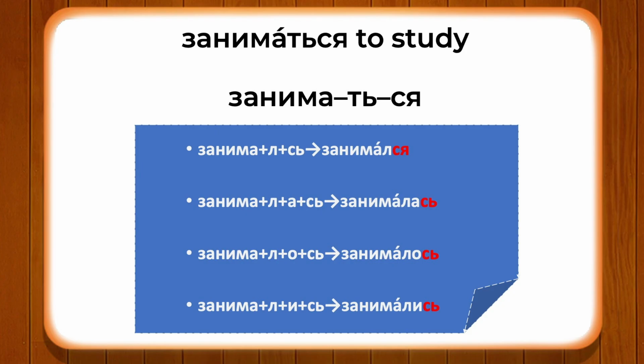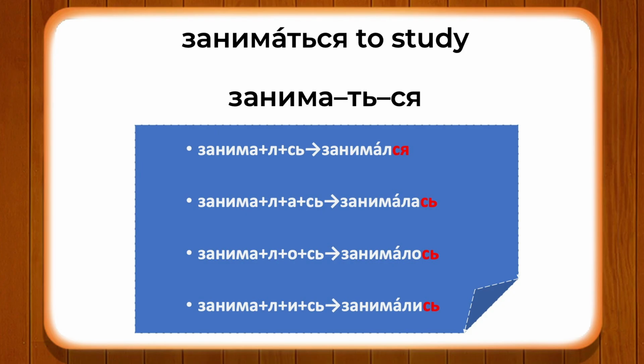Let us now make the form занимался. For masculine it will be занимался. For feminine, занималась. For neuter, занималось. For plural, занимались. Let us revise this.